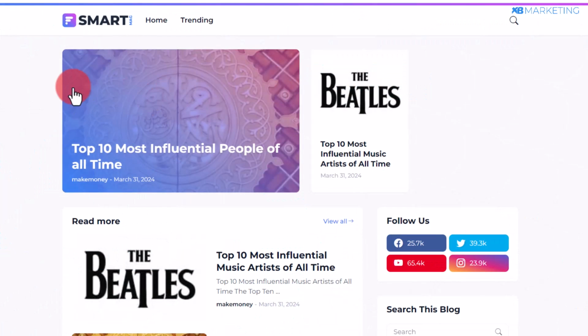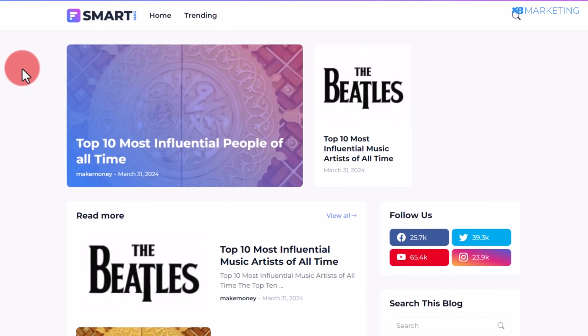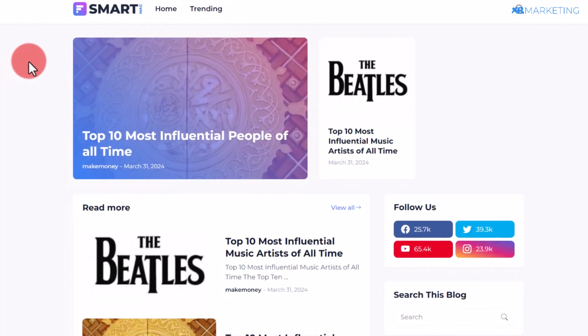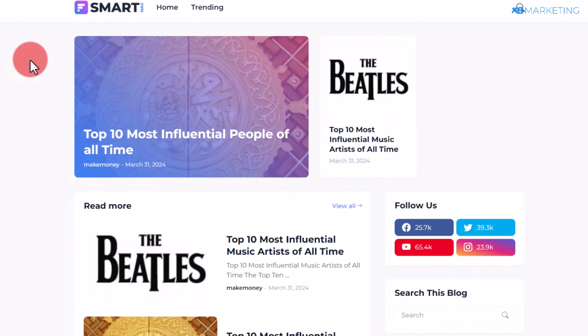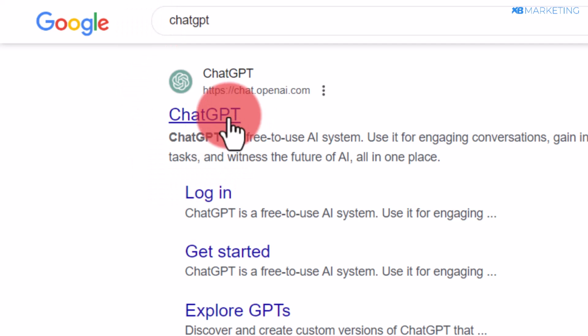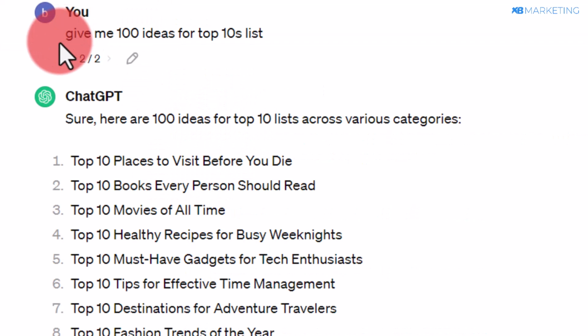So the first thing you want to do is to create a news website about top 10 lists. And I'm going to show you how you can use this niche to make passive income with CPA marketing. Go over to ChatGPT and create an account. Once you create your account, simply type in, give me 100 ideas for top 10 list.